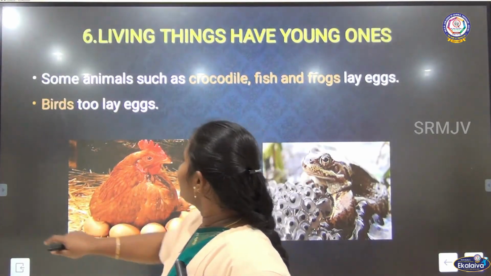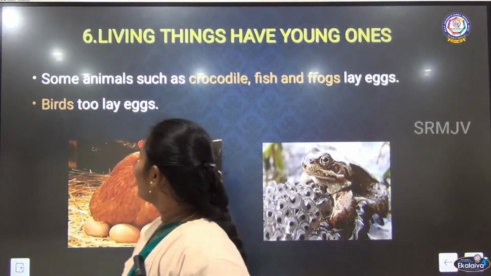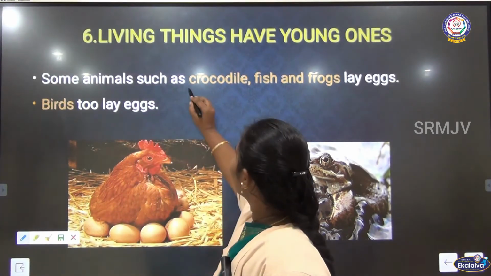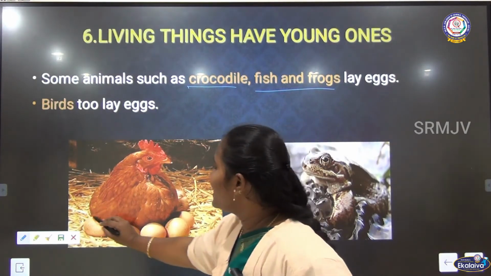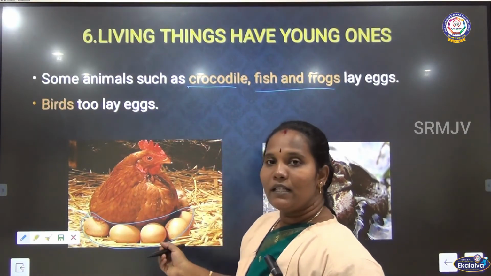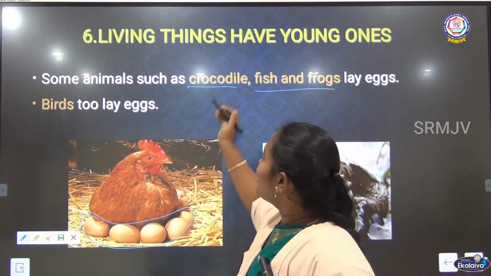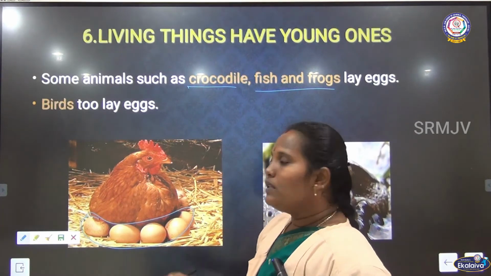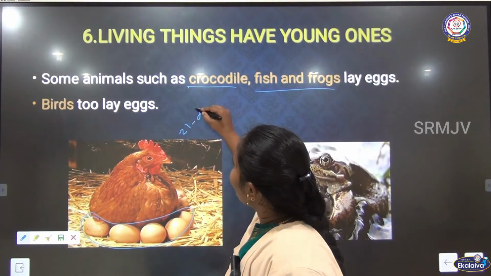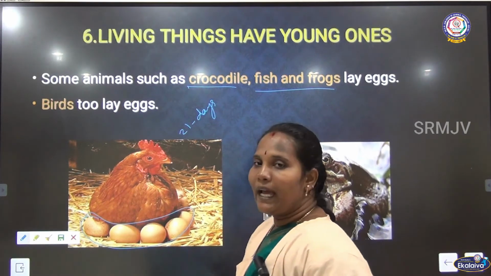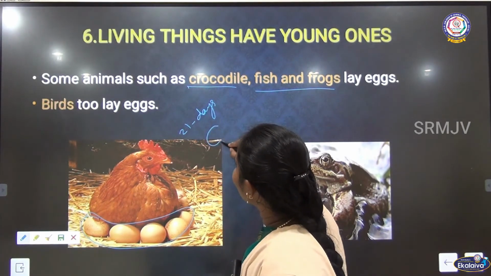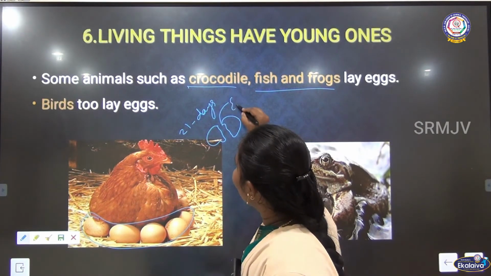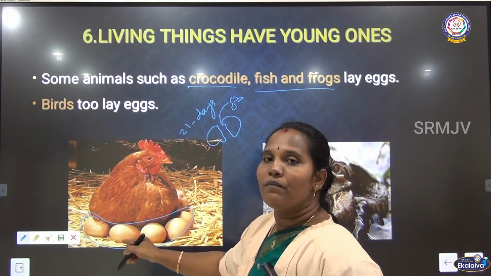Then living things have young ones. The other method is that some animals, like crocodiles, fish, and frogs, lay eggs. We can see that some birds and even crocodiles and fish lay eggs like that. After that, the bird sits on the egg for 21 days. After that, the egg slowly hatches. A new chick will come from the egg.